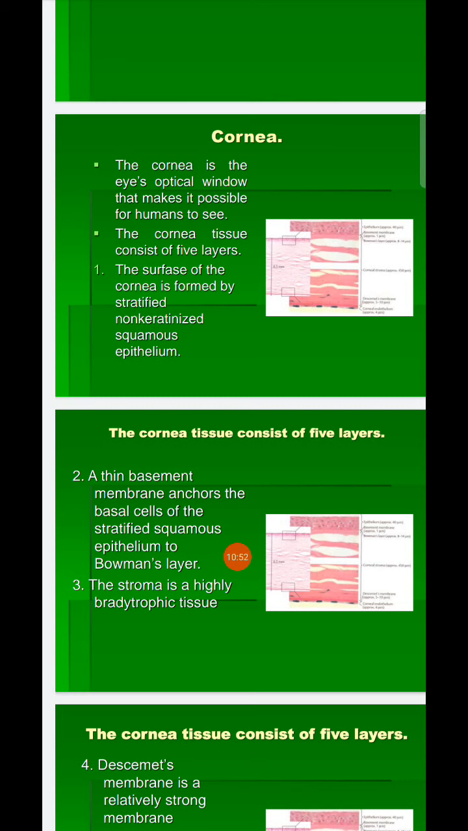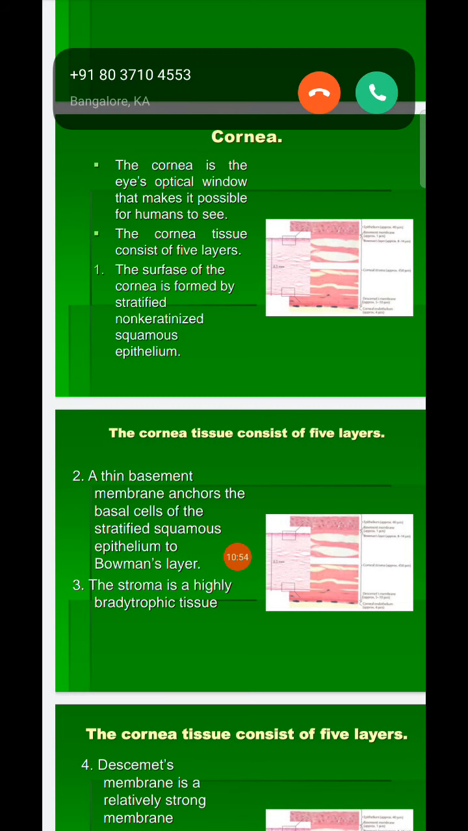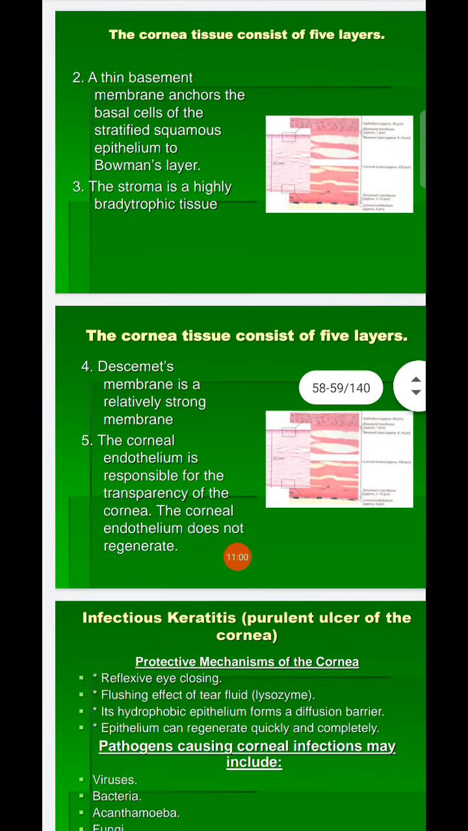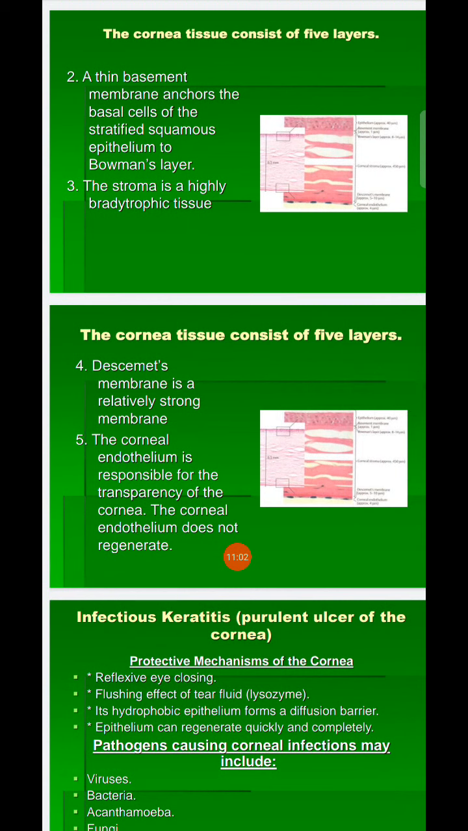The stroma is highly bradytrophic tissue. Next one is Descemet's membrane, a relatively strong membrane, and the corneal endothelium is responsible for the transparency of the cornea. The corneal endothelium does not regenerate.